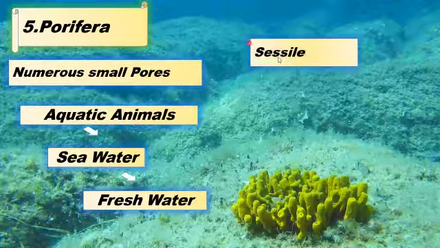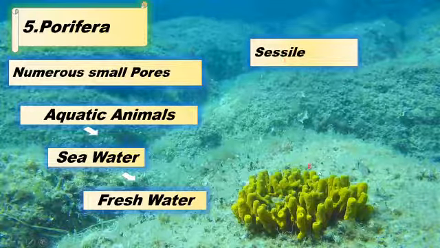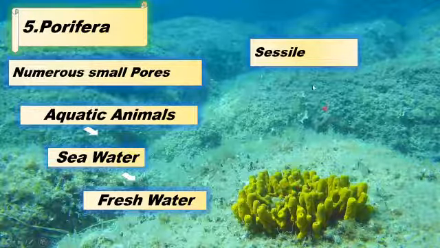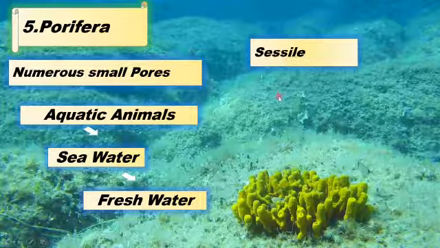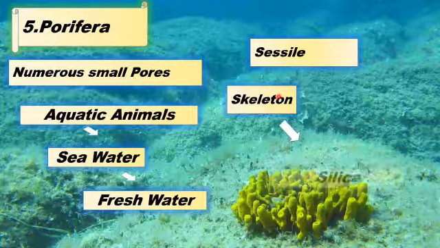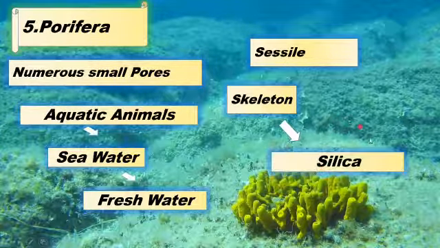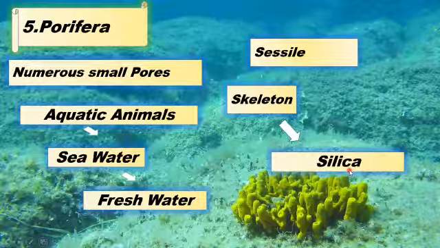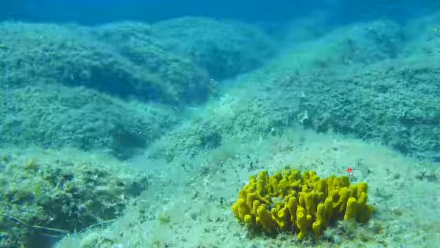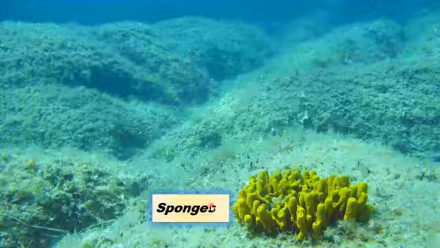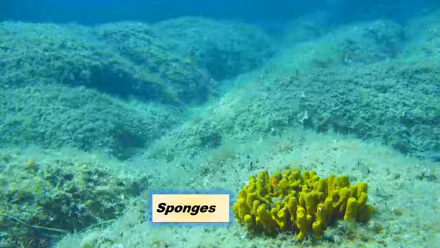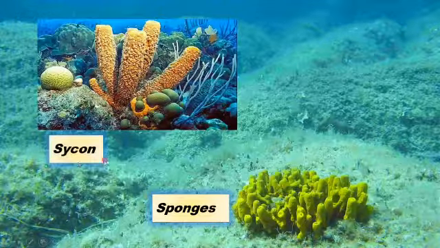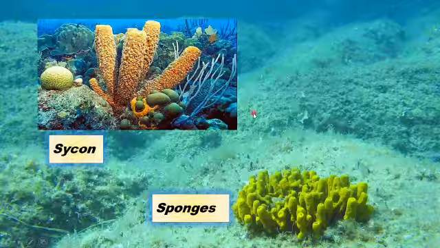And they are sessile. Sessile means that they can't move. They don't have the ability to move. So that's why we call them sessile. And their skeleton is made up of silica, and we know that silica is the mineral that is made up of silicon and oxygen. In the phylum Porifera, we have examples of animals like sponges. Because of their sponge-like appearance, we call them sponges. And we have another example, like Scypha. This is all about the phylum Porifera.